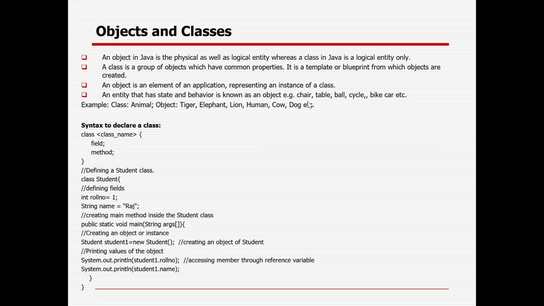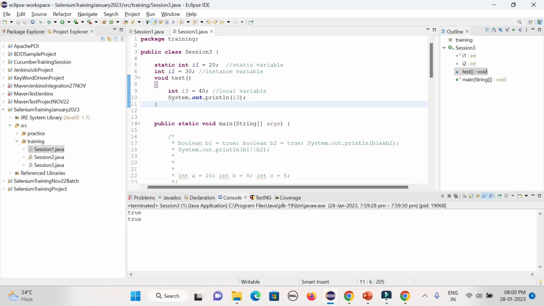A class is a group of objects which have common properties, or it is a template or blueprint from which the object will be created. An object in Java is a physical as well as logical entity, whereas the class is only a logical entity. Suppose I give a simple example: animal.